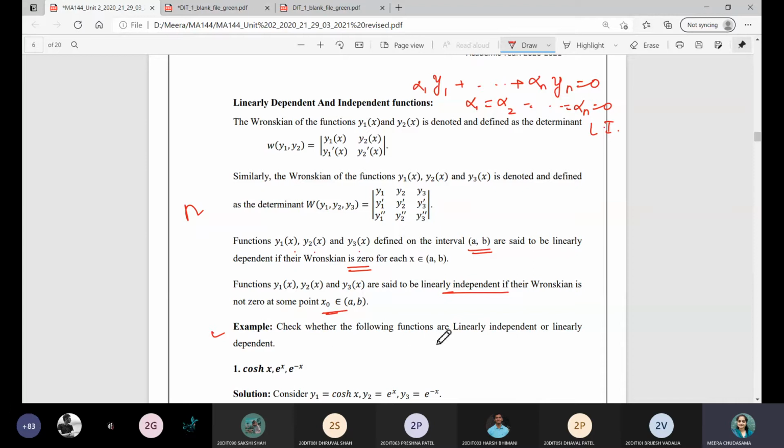So you are asked to find out whether the functions are linearly independent or dependent. Here you are given three functions: cos hyperbolic x, exponential function with power x, and with power minus x. What is cos hyperbolic function? e raised to x plus e raised to minus x by 2. Yes, that is the correct one. Means cos hyperbolic function is ultimately a combination of exponential functions or not? Yes ma'am.